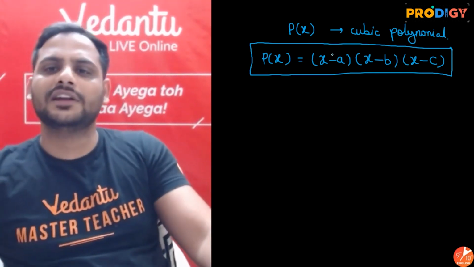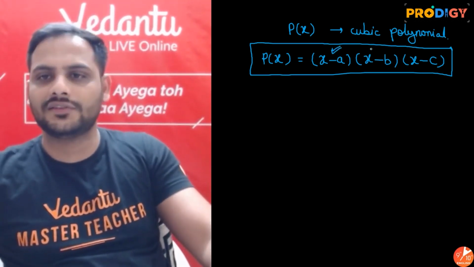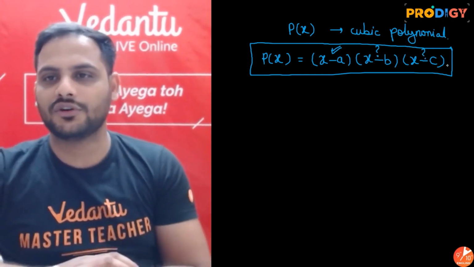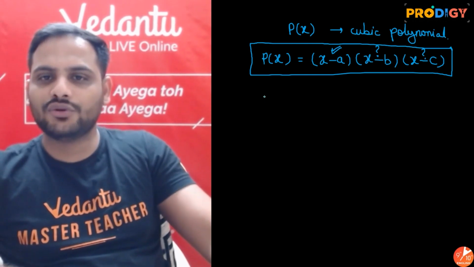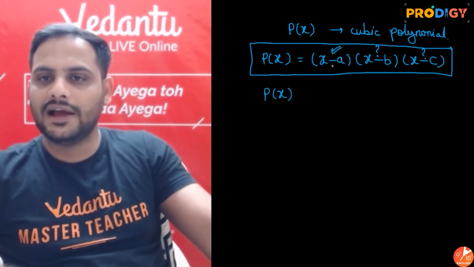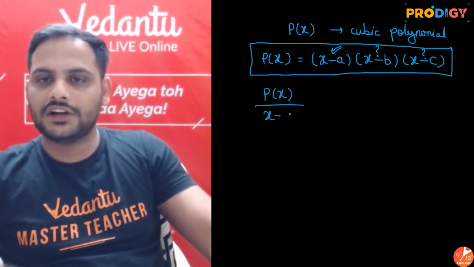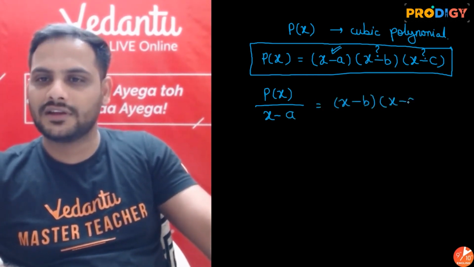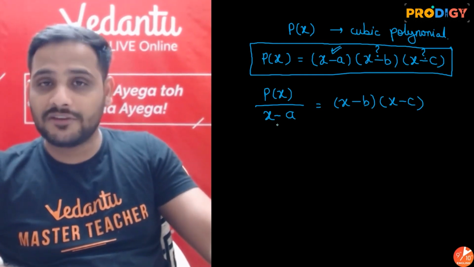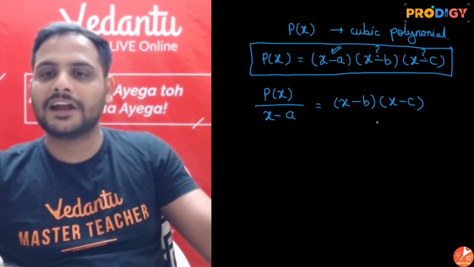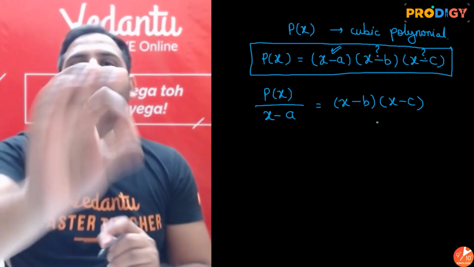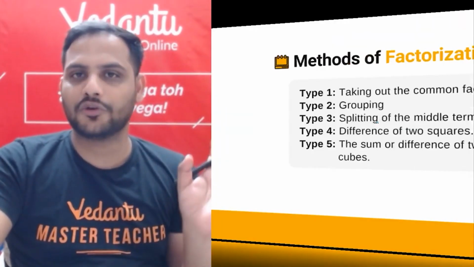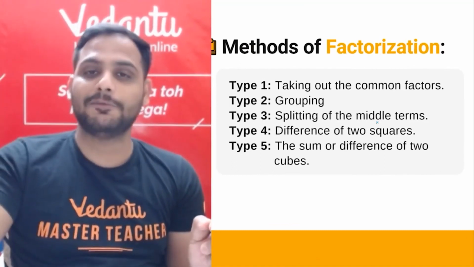Now suppose I tell you that you know any one of these factors and the other two you don't know. So what's the simple logic which you are going to give? Obviously, sir, if I know x minus a, I'll do a simple thing. I'll shift x minus a over there. It will go in division. So I will get x minus b into x minus c. So if I divide this polynomial by x minus a, I will get my remaining 2 factors. That is the main logic behind using factorization of polynomials. So I'll show you that with the help of examples.